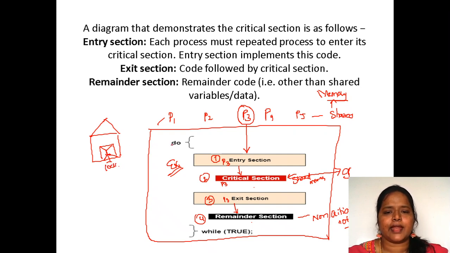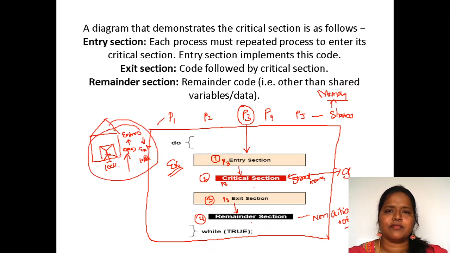So entry section, in the sense, before entering into the house, what you have to do, you have to open the lock, right? Open the lock, after that enter into the house, do your work. When your work is completed, you have to exit out of the lock. Exit in the sense, again you are locking, releasing the lock. Fine, this is how you are going to have this.